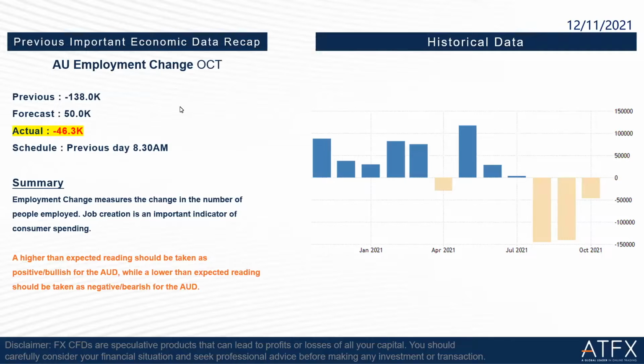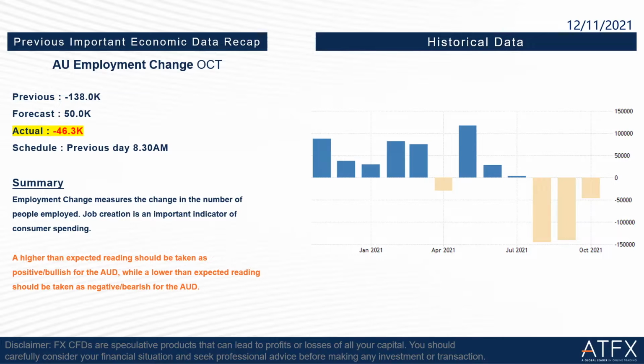Let us begin our daily briefing with a quick recap of previous important economic data. The first one is Australia employment change for October. Previous is negative 138,000 and forecast is 50,000, but the actual is only negative 46.3 thousand. This is a lot lower than the forecast. This is not good news, definitely not good news for the Aussie dollar.